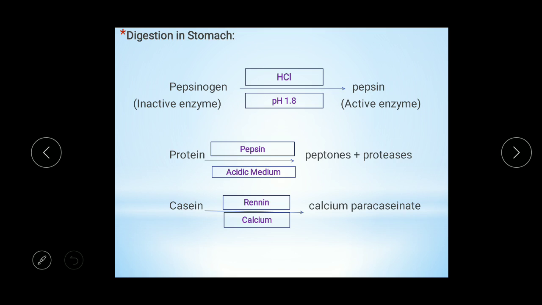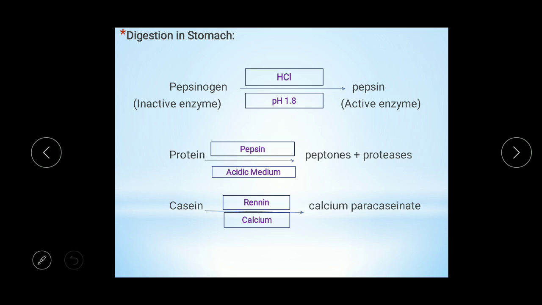Pepsinogen is converted into pepsin at pH 1.8. This pepsin is a protein digesting, or proteolytic, enzyme. It acts on proteins, and proteins are converted into peptones and proteases.